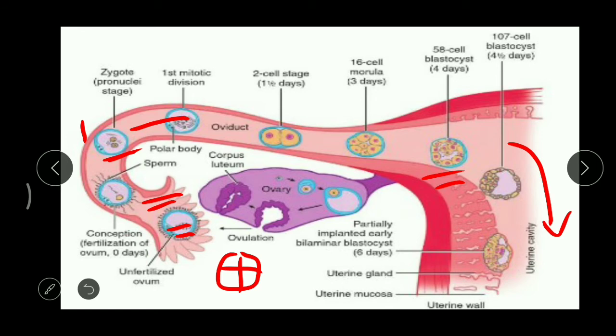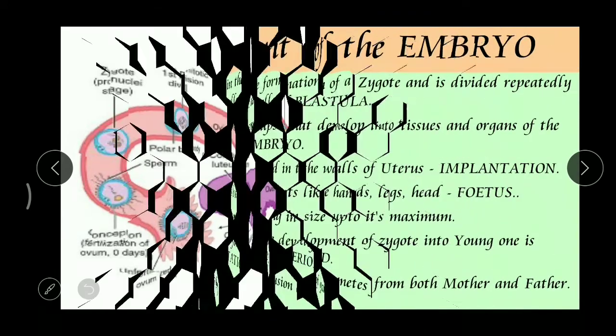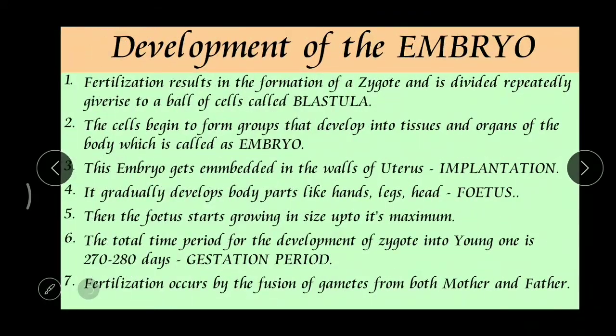They appear like a ball, just like a ball. Okay, and what do you call that? That is called a blastula. That ball is called a blastula, and those cells can be called blastomeres. Blastomeres, right? And now later these cells begin to form groups.